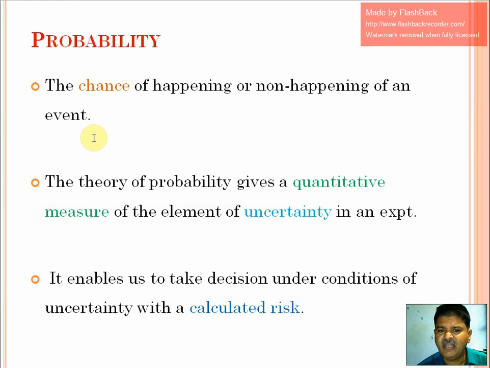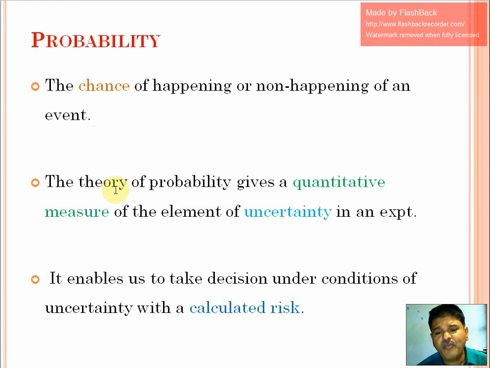The event is happening in the future, and we are interested in knowing the chance of happening of a particular event. In probability, we are not only talking about the happening of an event, we are also talking about the non-happening of an event. So probability is the chance of happening or non-happening of an event.